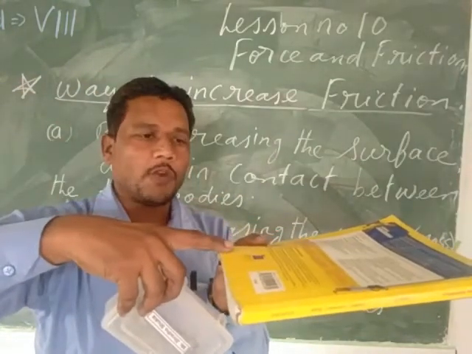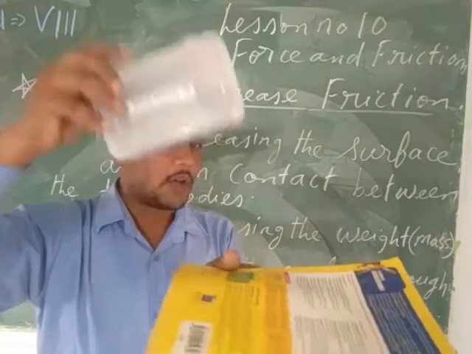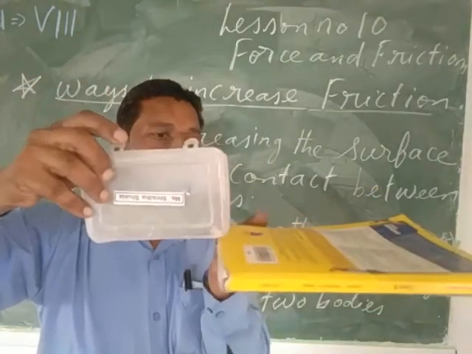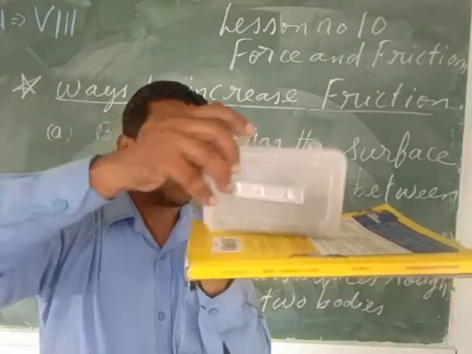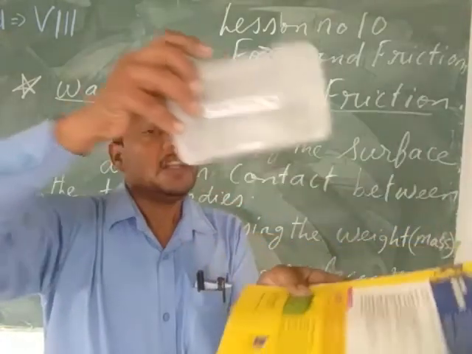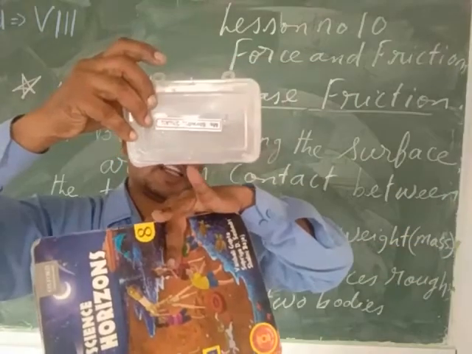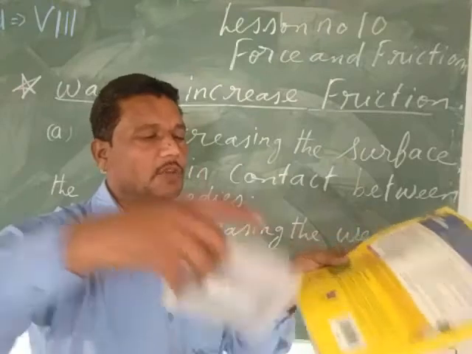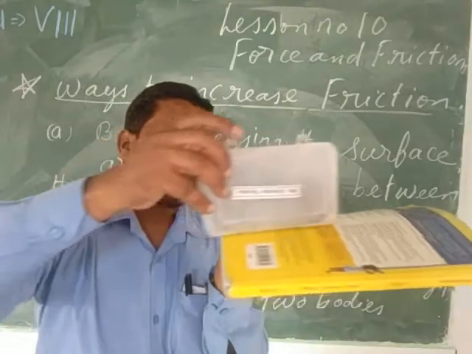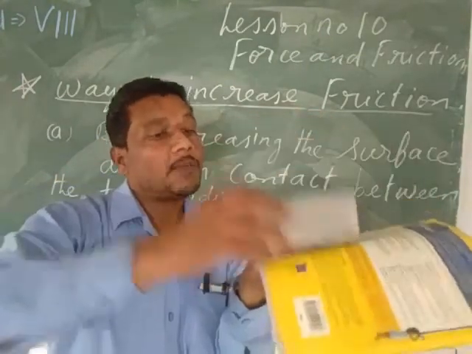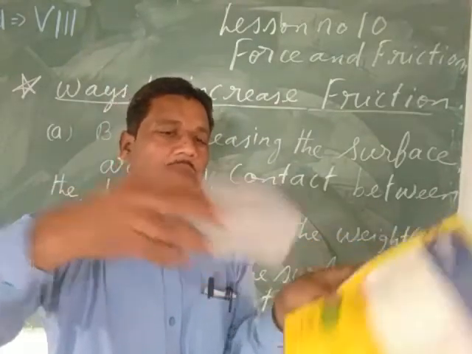Here the surface is less, here the surface is more. Suppose we are reducing the surface, the friction will be less. And suppose we are increasing the surface, here the surface is more, here also the surface is more.